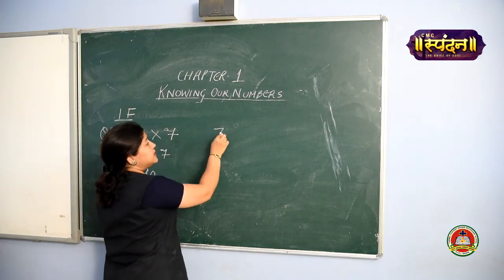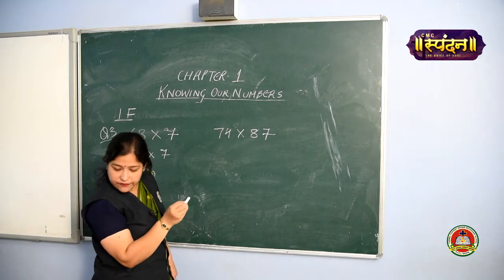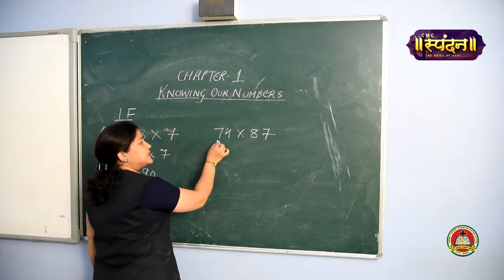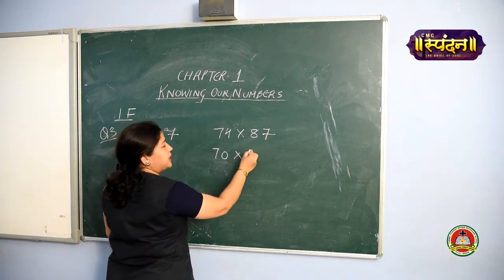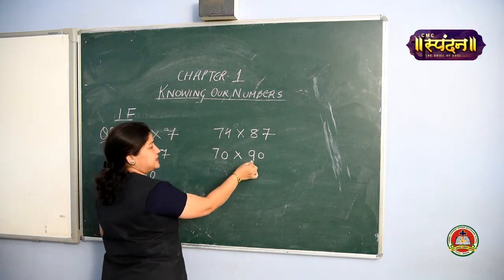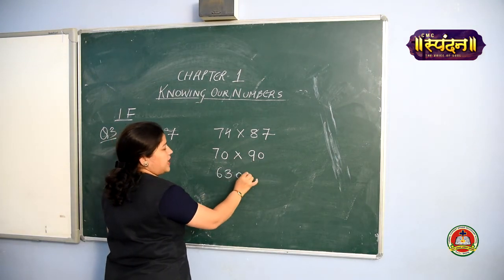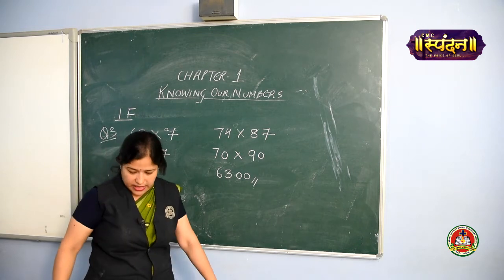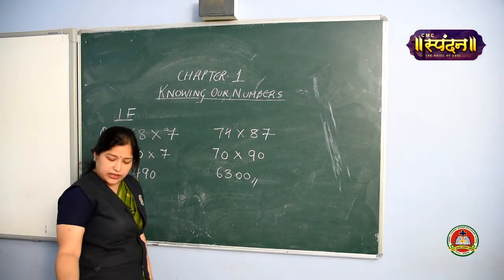Next question is 74 into 87. Come on, both the values, we are going to round off to the nearest tens. 74 will become 70, 87 will become 90. Can we multiply 70 and 90? Yes, 9 sevens are 63 with 2 zeros, and your product is 6300. Will you be able to do the remaining ones? Okay. Let's move to the next question.